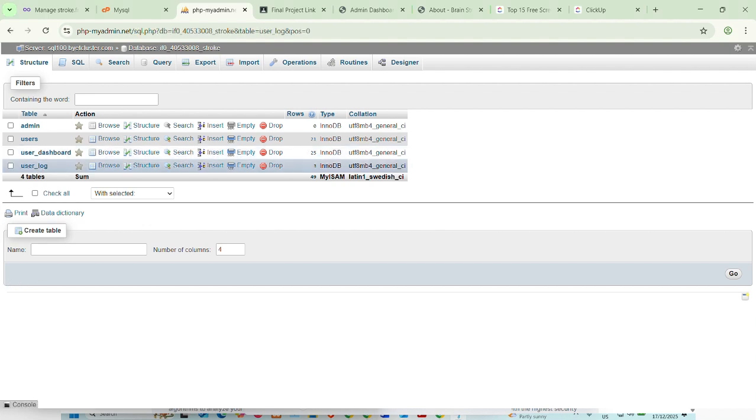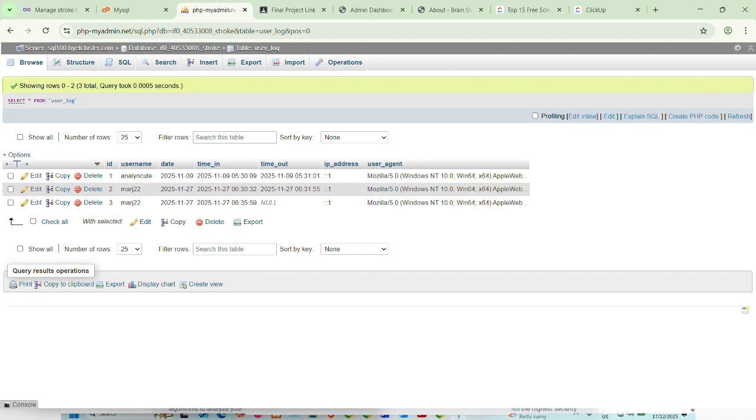This table shows the user login record stored in the database. It displays the username, login date, time in, time out, IP address, and user agent. This confirms that the system tracks and records which user accessed the system.